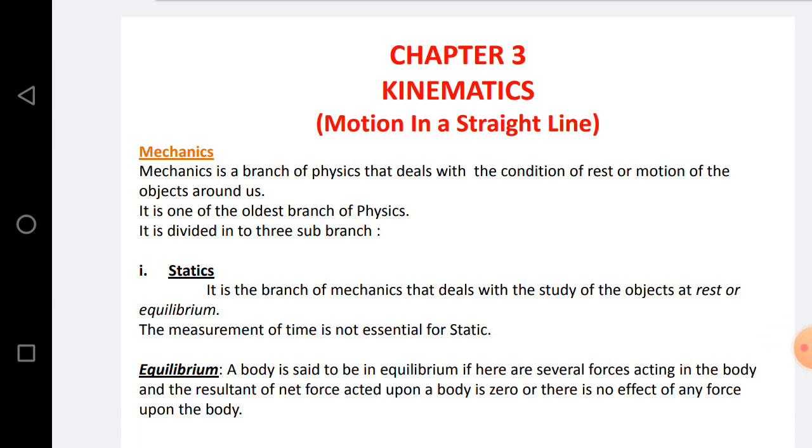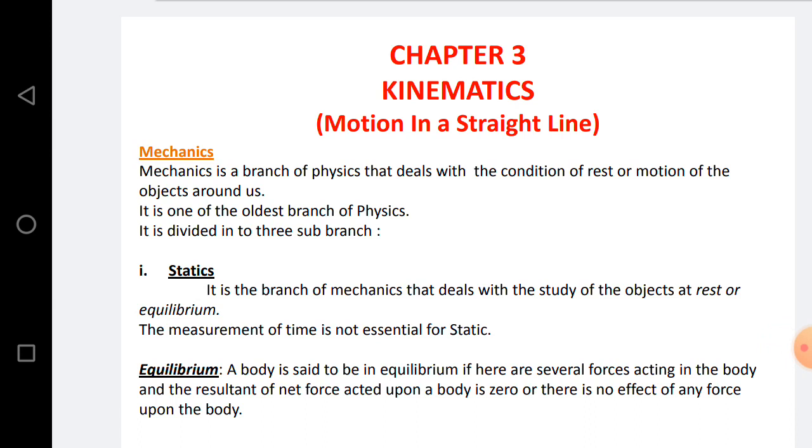In today's video lecture, we will start a new chapter, that is chapter 3, Kinematics, motion in a straight line. So before going to the chapter, let's discuss some topics related to kinematics. The first one is mechanics.